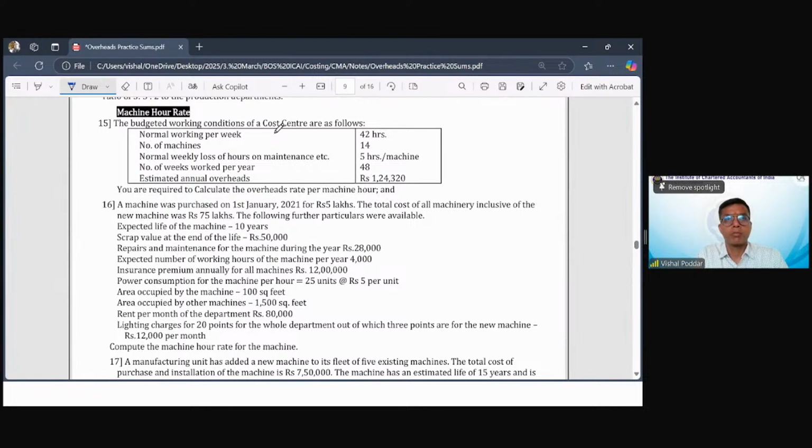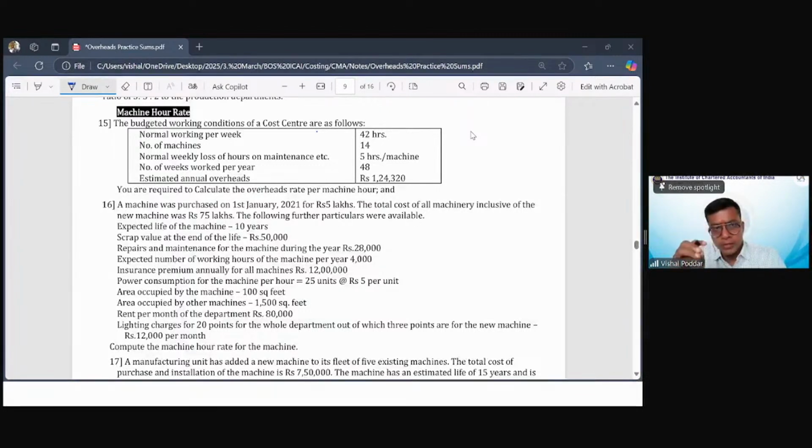Now, machine hour rate sums is very simple, and again in case of machine hour rate, you will find that like the previous two category of questions, primary distribution, secondary distribution, this machine hour rate, which is a third category of sum, is fully mechanical.